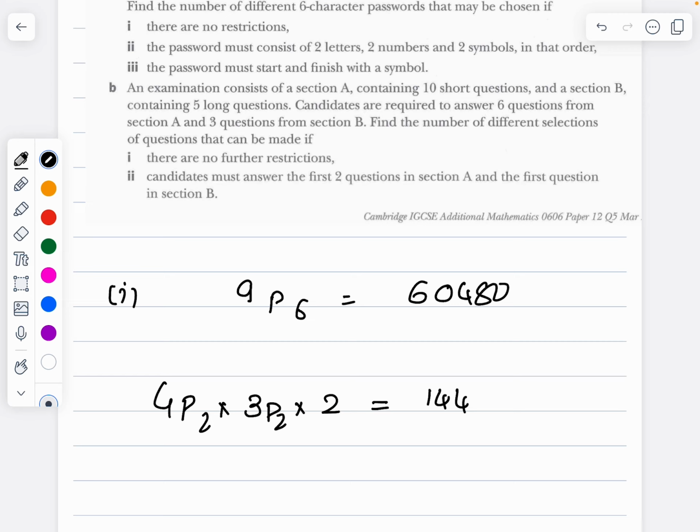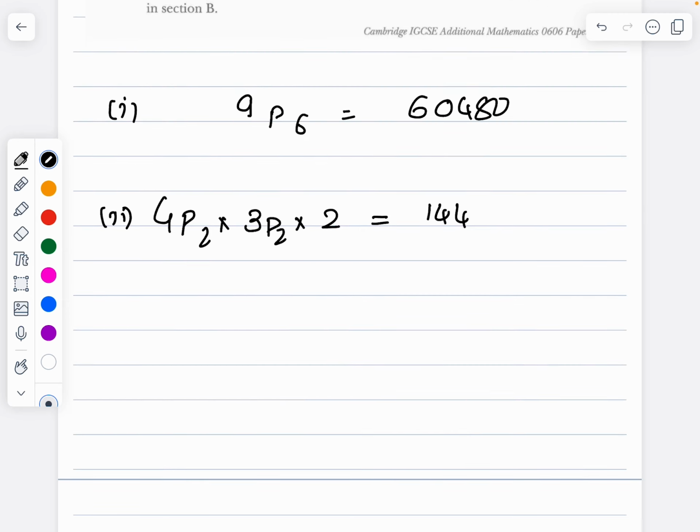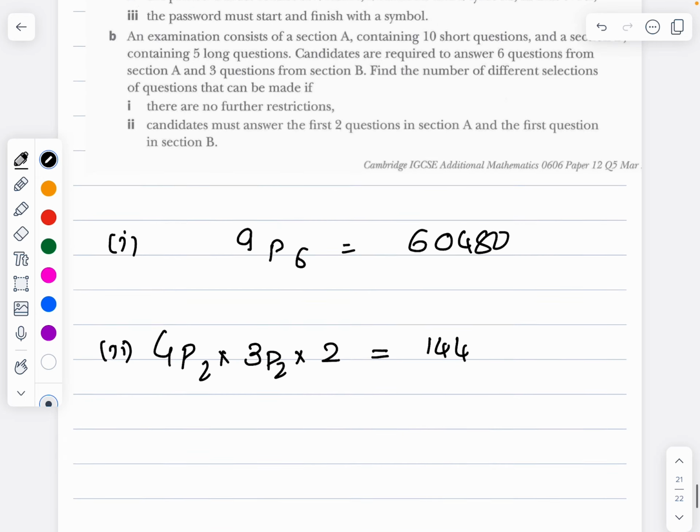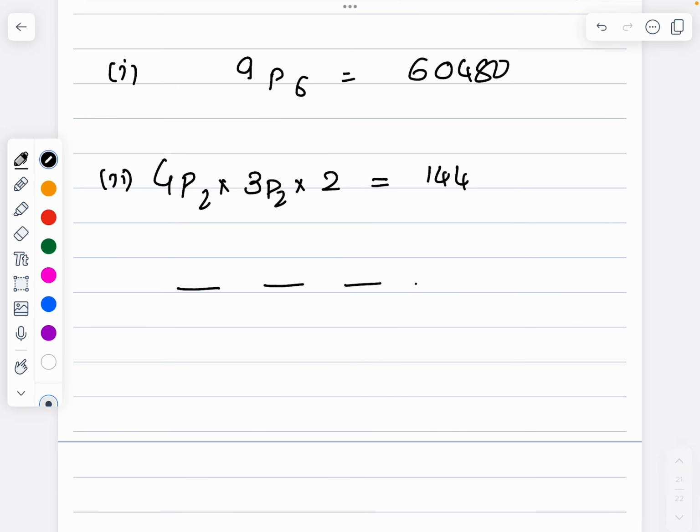Then the password must start and finish with a symbol. It is a 6-character password, 1, 2, 3, 4, 5, 6. Start and finish with a symbol. So it can be a dollar and an asterisk, or an asterisk and a dollar. So there are 2 ways.